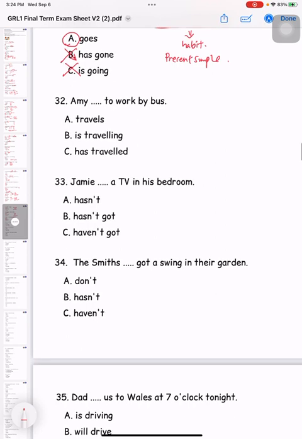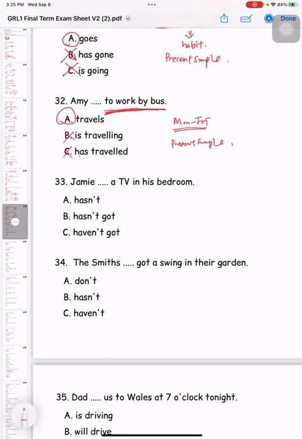Okay, 32. Amy to work by bus. Okay, so understand the question first. Amy 搭巴士去上班. Okay, so 上班, do you do it like every day? Yeah, almost every day from Monday to Friday, right? So this is also like a habit because you do it every Monday to Friday, right? So when this is a habit, same thing, present simple tense. Which one is it? It's A, alright? B and C, they are wrong.